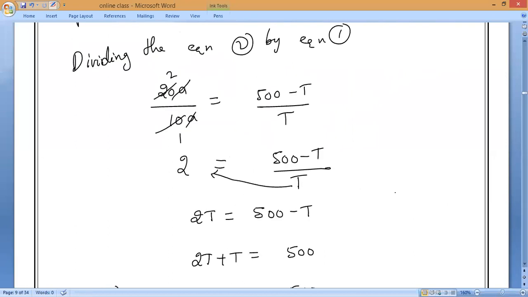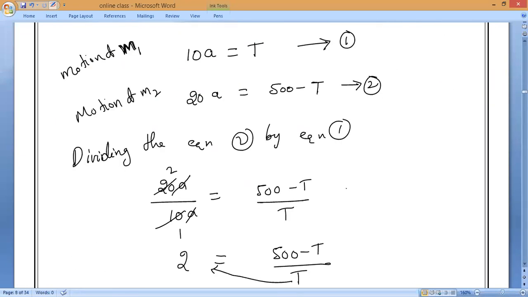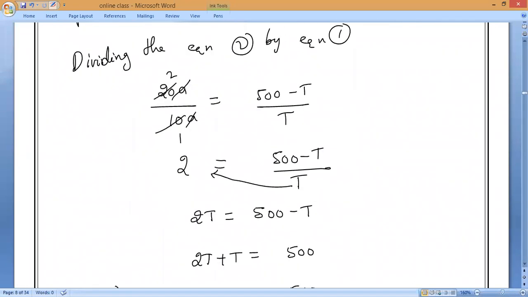So this is the question, and here there are only 2 bodies. Everybody solve this question. Have you understood? Solve it neatly. Have you solved? Do it fast.